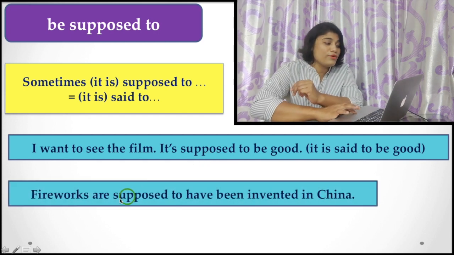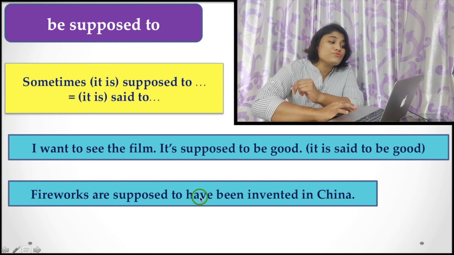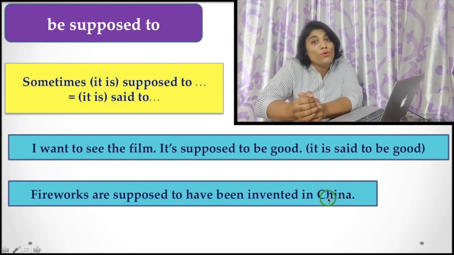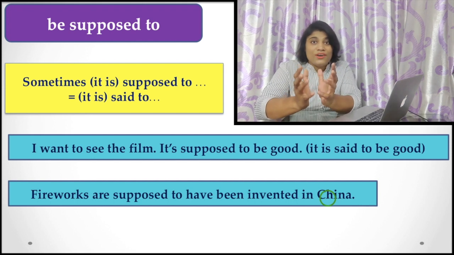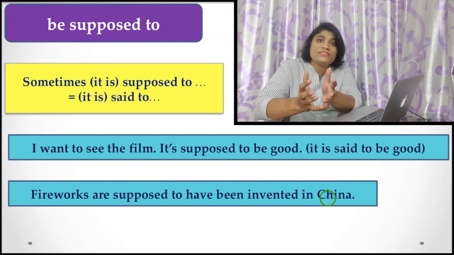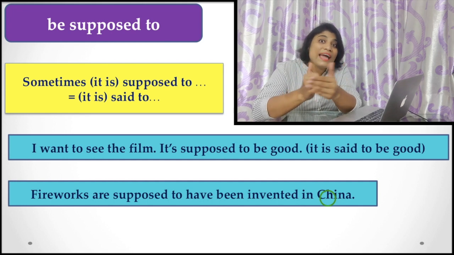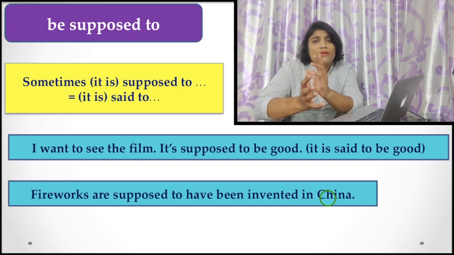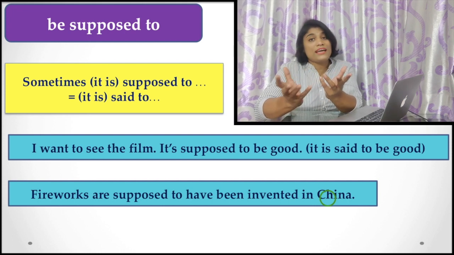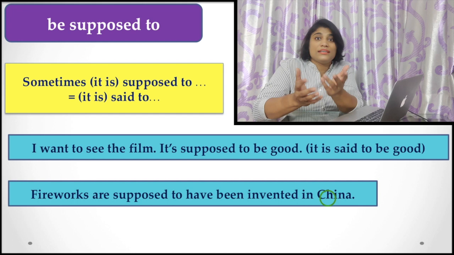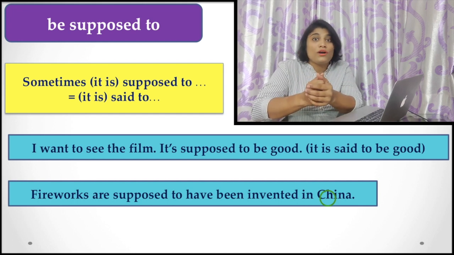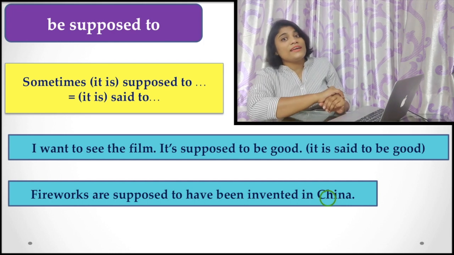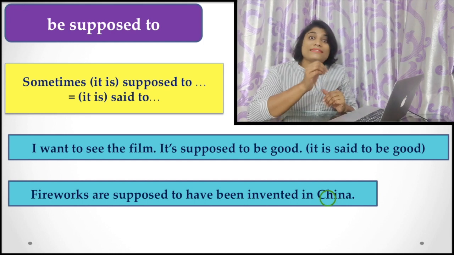Another example for you, fireworks are supposed to have been invented in China. Here, you don't know the exact thing. When you are sharing some information and you have no proof about whether it is true or not, but you have listened to something. Generally, it also happens while you are writing some report.